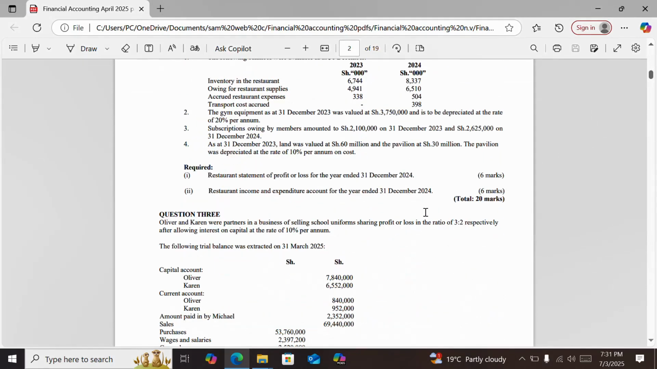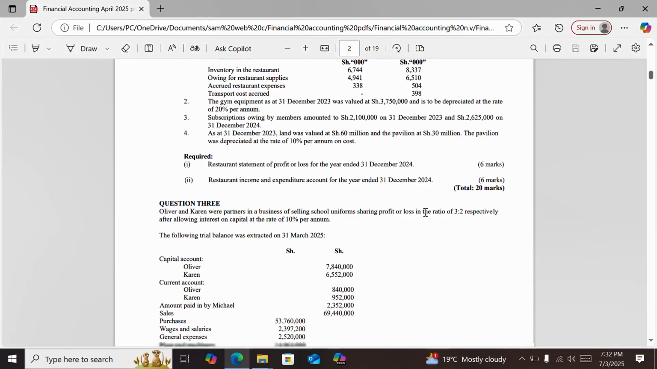Part C required a restaurant statement of profit or loss for the year ended 1st December 2024. And of course, Roman 2 is income and expenditure account for the club. I think there was a confusion by putting the name restaurant there because you have already done that in the Roman 1. So that is going to be income and expenditure account for the club now.